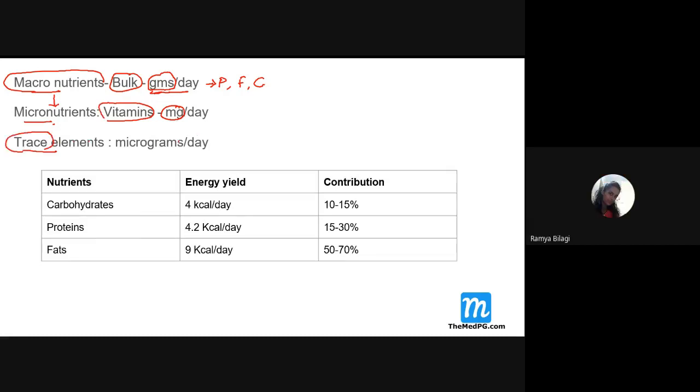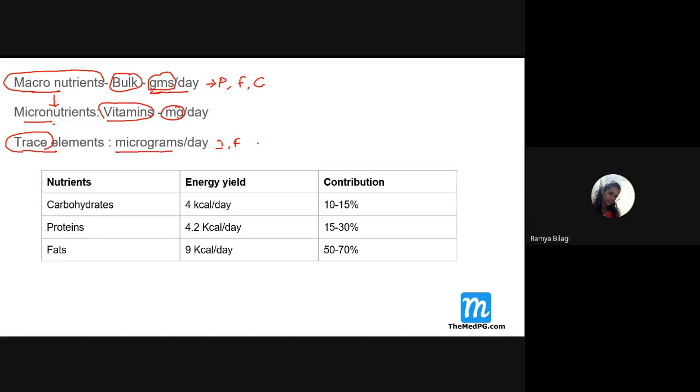Trace elements are again like iodine, fluorine. So all these are examples of what, students? Trace elements. It's an element. So for trace elements, the quantity required is what, students? It is very much less, further less. Its quantity will be micrograms.